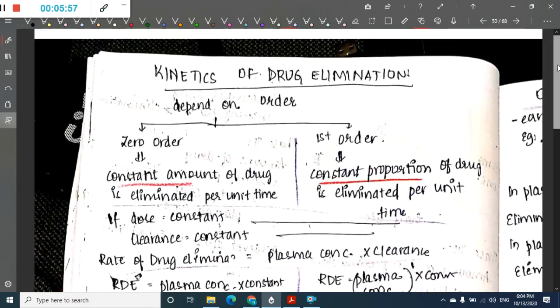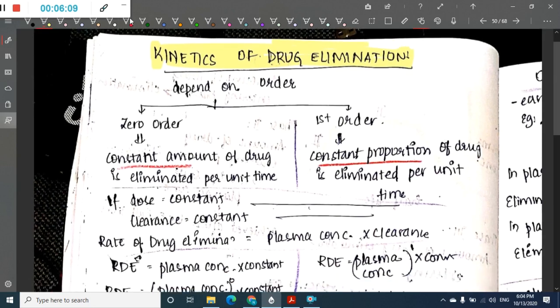Next, that is about the excretion. Now we will see something called kinetics of drug elimination. So this kinetics of drug elimination will mainly depend upon the order of drugs. So we have two different types of order of drug. We have zero order and we have first order kinetics.